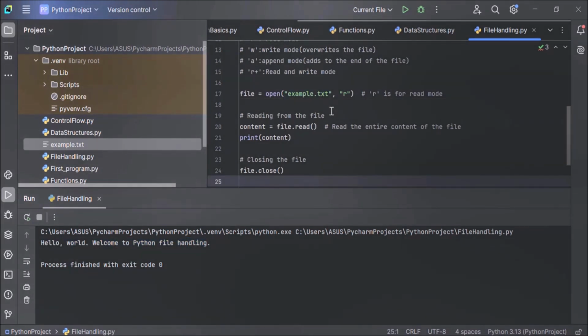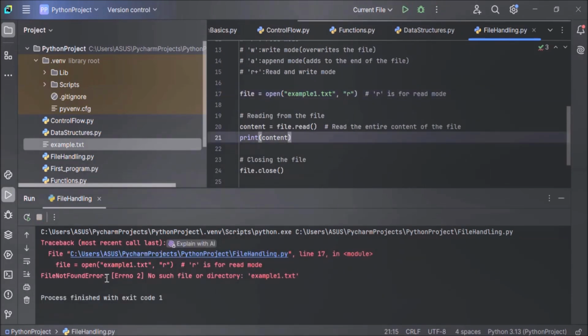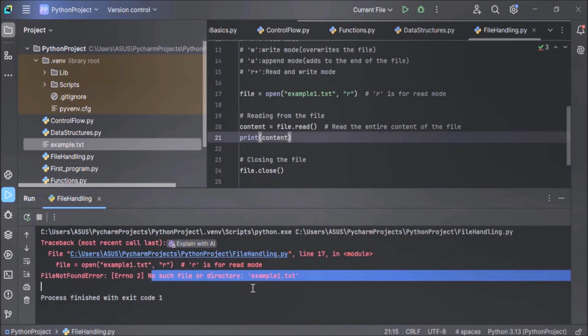Now here, let's give some file name which doesn't exist in our project directory. For example, example1.txt. And now let's execute the code and see the output. We will get an error. You can see file not found error. No such file or directory, example1.txt.